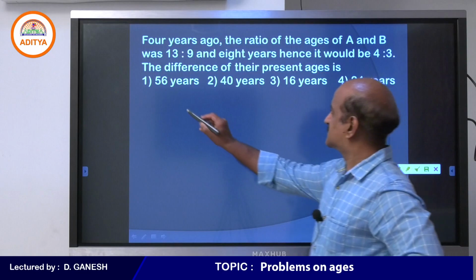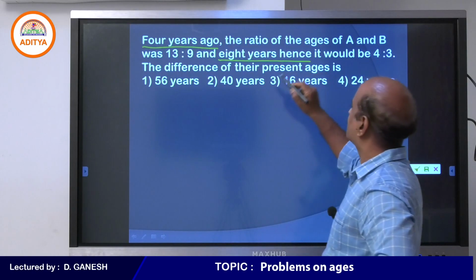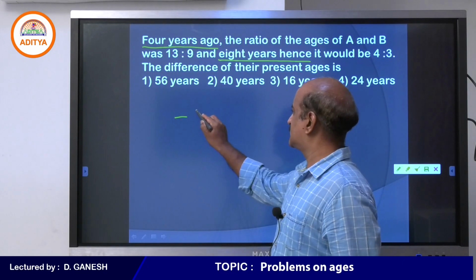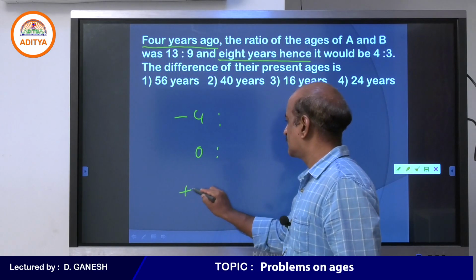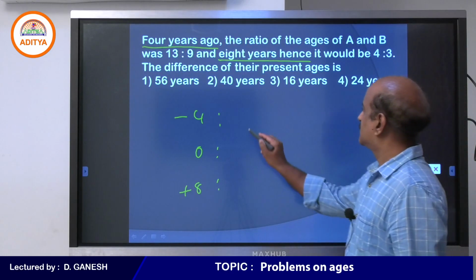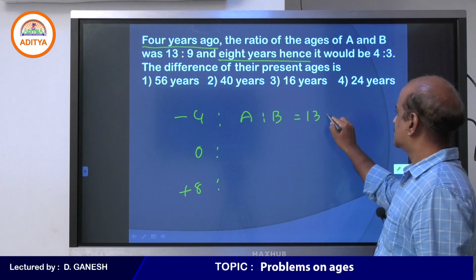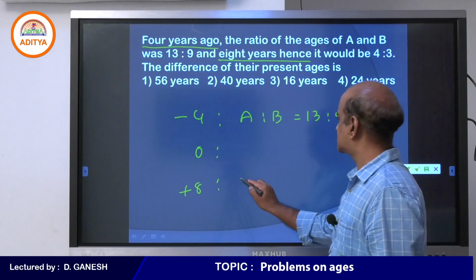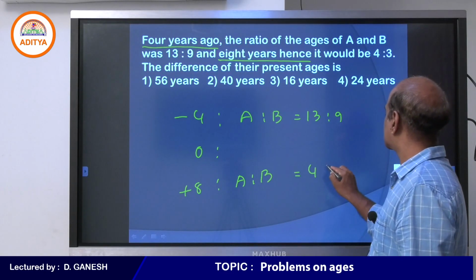4 years ago. Student, the very important point you must understand is the 4 years ago time period and the 8 years hence time period should be neatly handled. Here the situation is about 4 years before, with no present situation, and you are given the situation after 8 years. 4 years ago the ratio of the ages of A and B was 13:9. And 8 years hence the ratio of A and B will be 4:3.